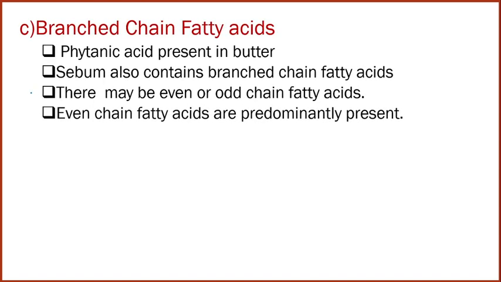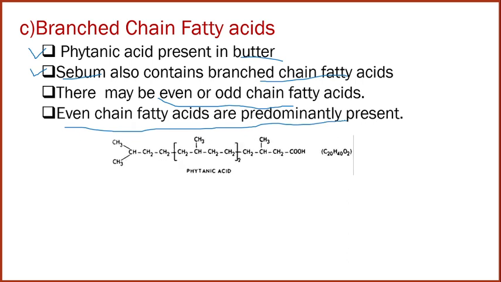Branched chain fatty acids. An example is phytanic acid, present in butter, which is a branched chain fatty acid where methyl branching is there. Sebum also contains branched chain fatty acids. Sebum is an oily or waxy substance released from the sebaceous glands, which protects our skin and provides moisture to it. There may be even or odd chain fatty acids in branched chains. Even chain fatty acids are predominantly present in natural fat. So this is the structure of phytanic acid.